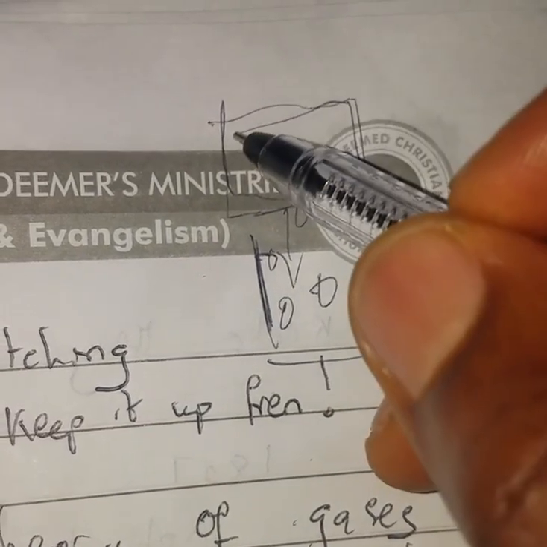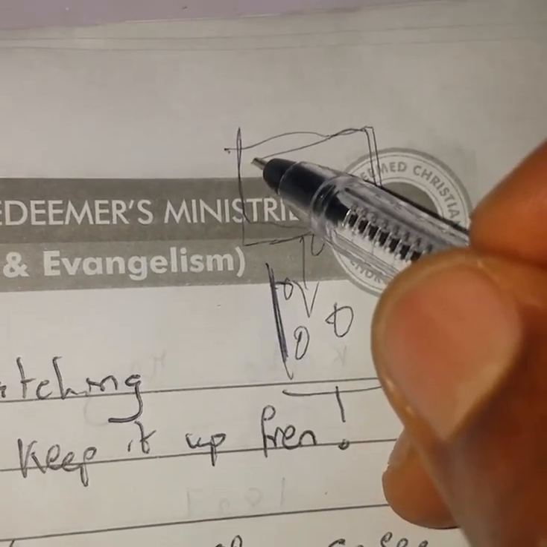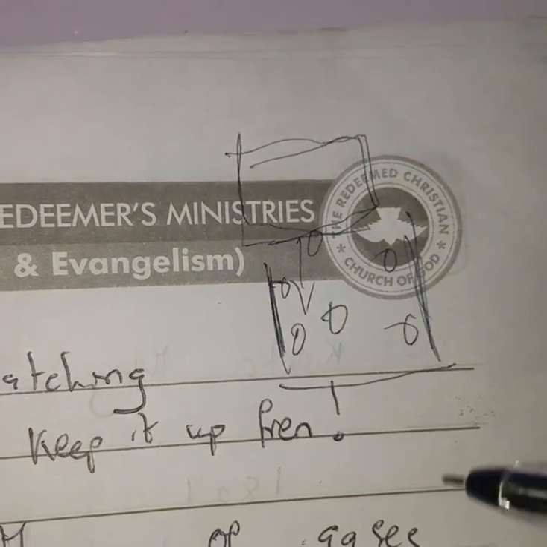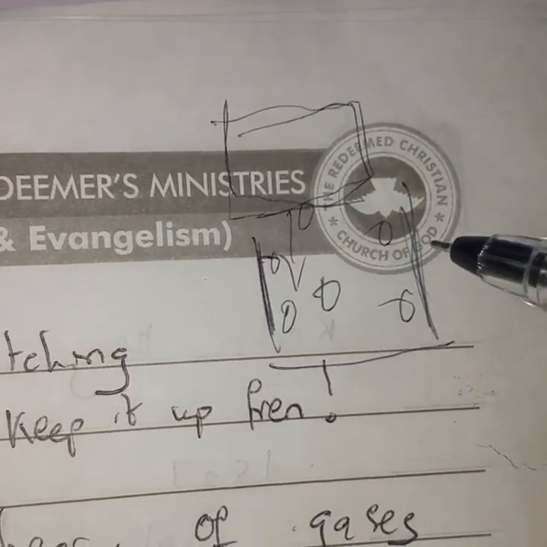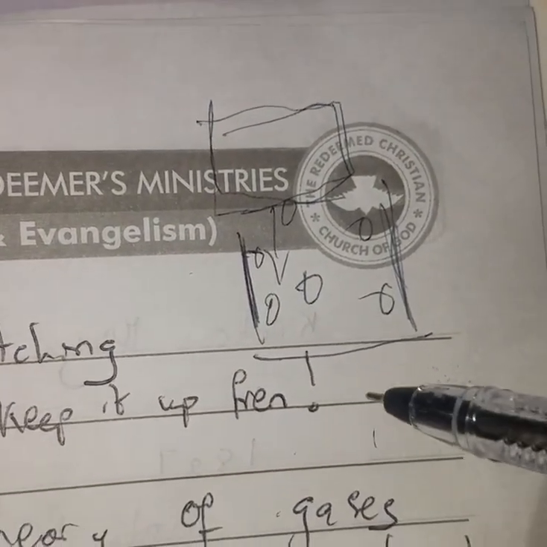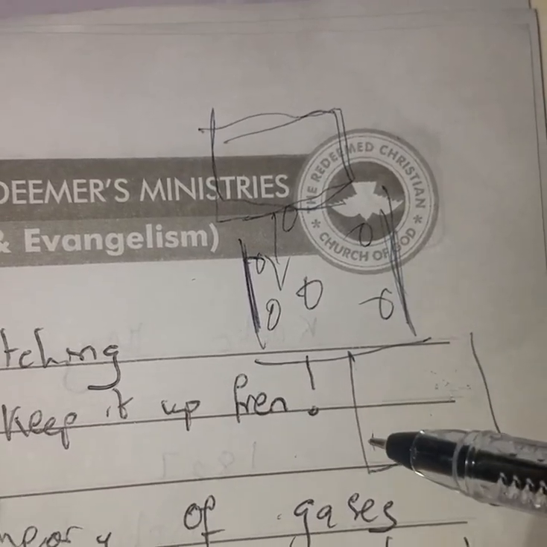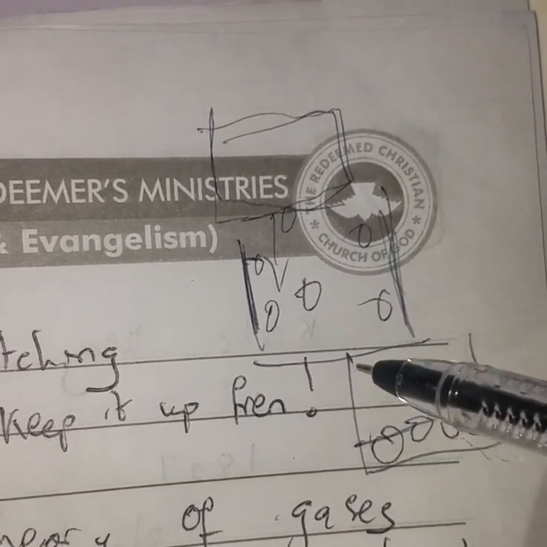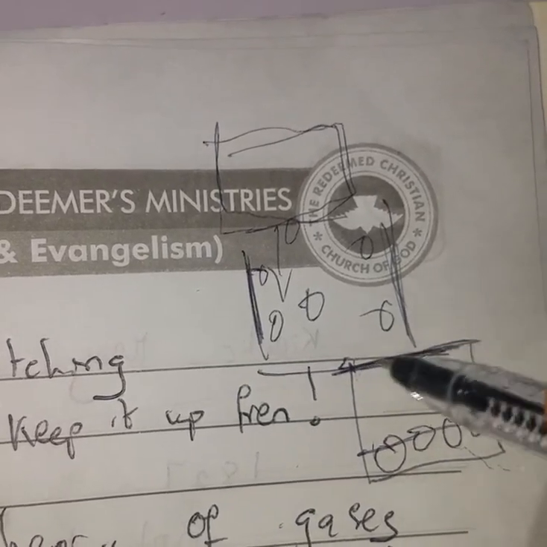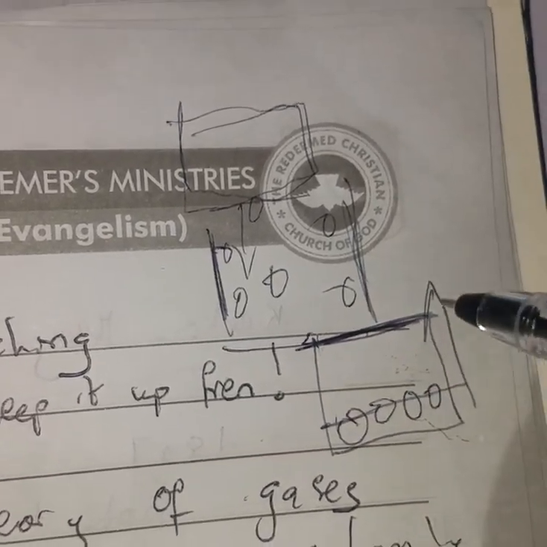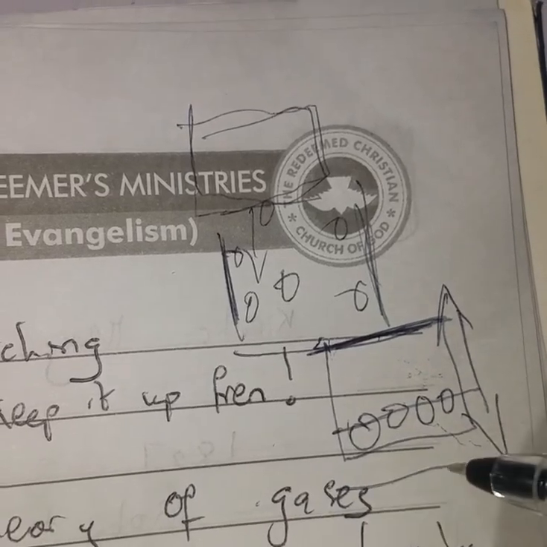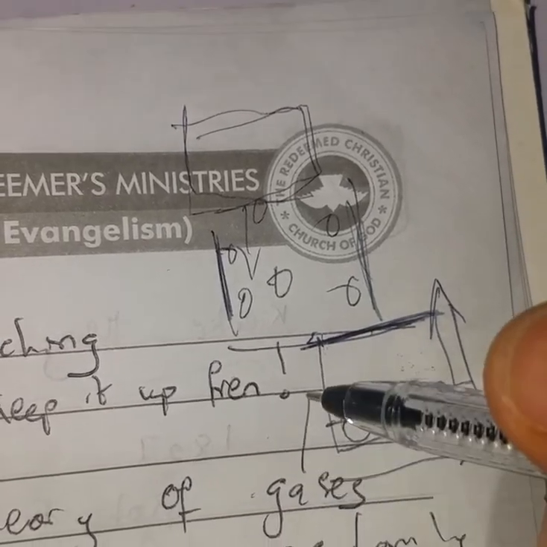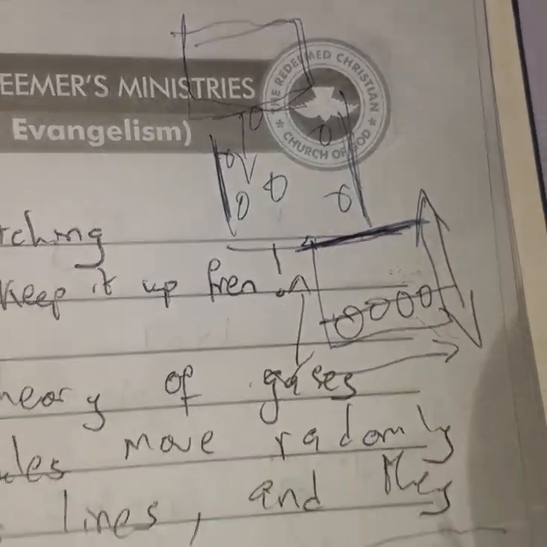This gives room to some laws like Charles' law and Boyle's law, but don't worry, I will explain those laws in other videos. If we compress them, the actual volume occupied by them is negligible relative to the real volume of the container.